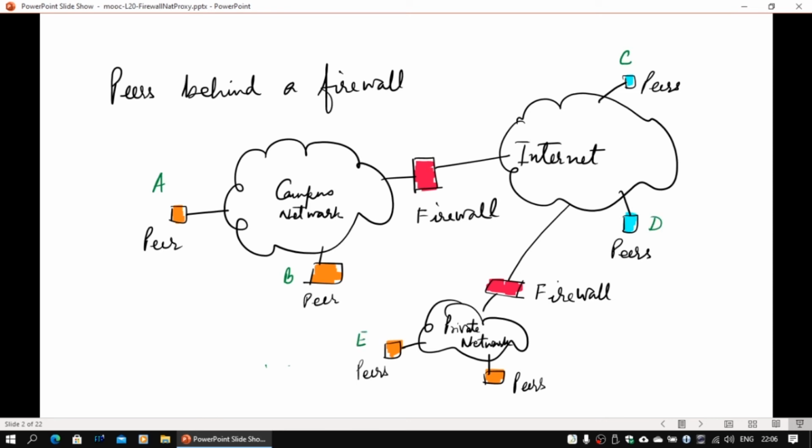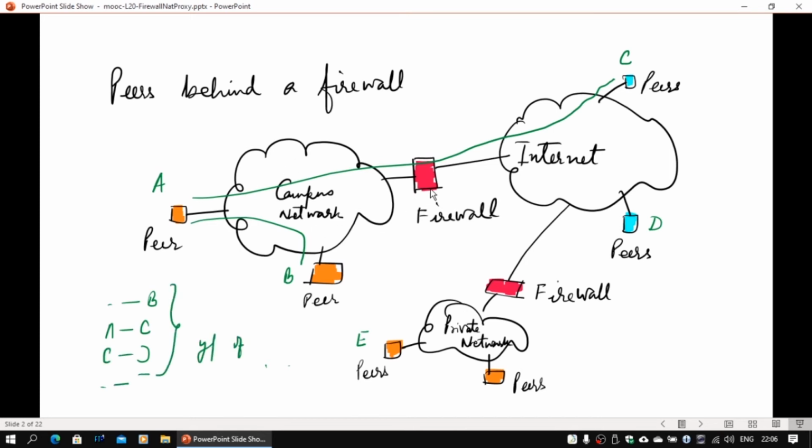When a peer is behind a firewall, so for example, you can see there is a campus network here, and then there is a firewall. So this campus network is using a private IP block. A is a peer here, P is another peer. When they talk to each other, there is no problem. They can actually use their private IP and they can communicate with each other. But somehow they have to discover each other.